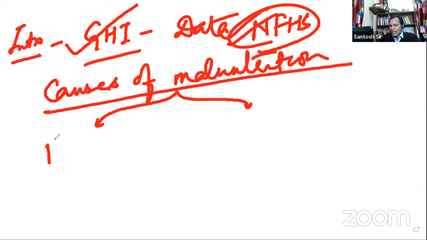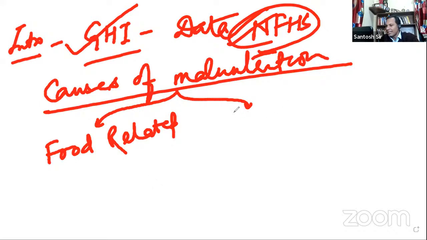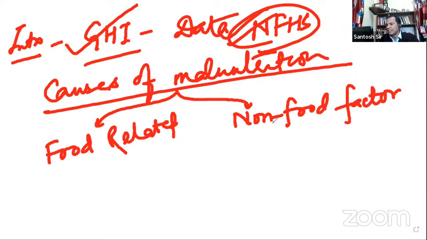First we will write food related factors. And here we will write non-food factors. Just see how beautiful your answer is going to look, very immaculate, and the examiner will be forced to award you marks. If you write like this, the examiner will be forced to award you marks. You see, food related factors.